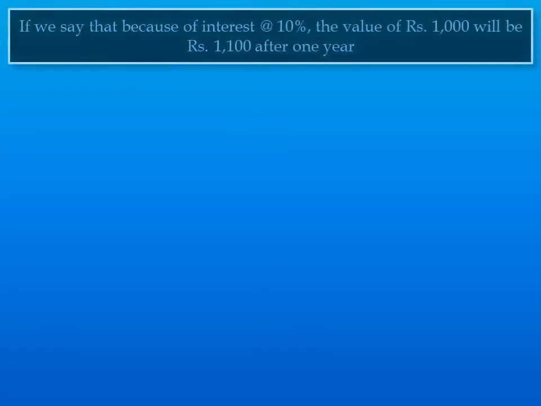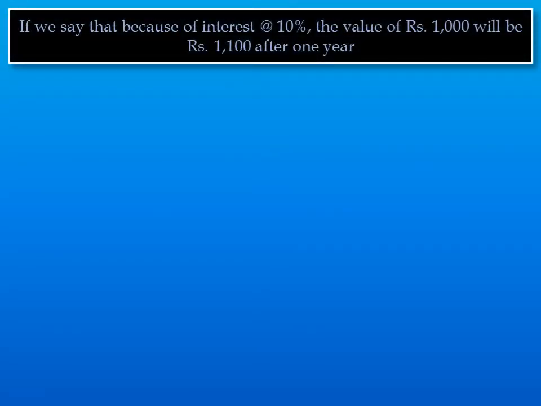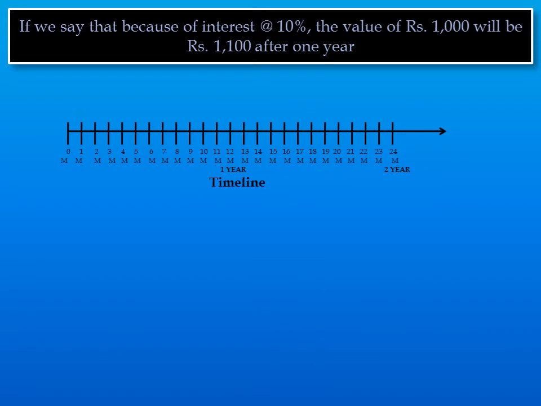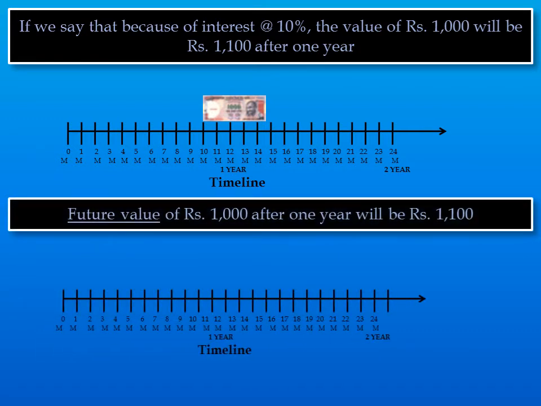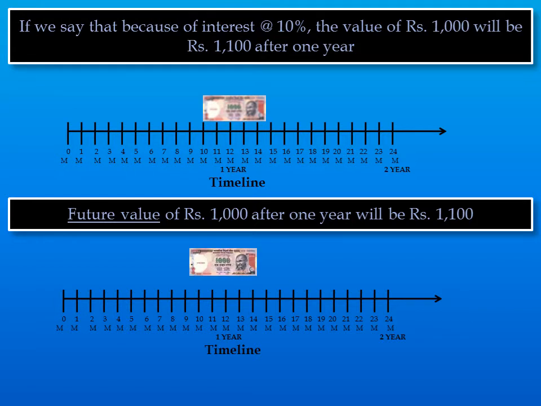If we say that because of interest at 10%, the value of rupees 1000 will be 1100 after 1 year, or future value of rupees 1000 after 1 year will be 1100, or in the reverse way we can say it is also correct to say that the present value of rupees 1100 after 1 year is rupees 1000 today.